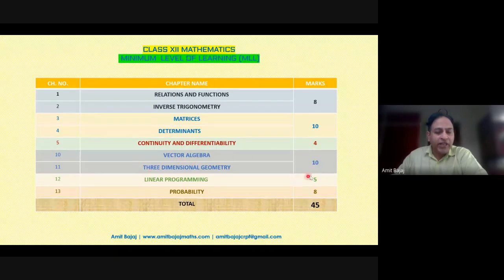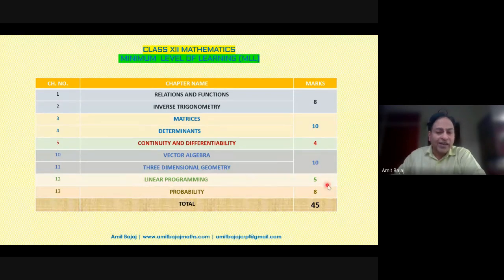Vector algebra and 3D. This time 3D has no plane. And in lines, the most important thing is the skew lines. I am 100% sure, maybe I can say 99% sure, we may expect a question on skew lines, or maybe the distance between parallel lines as well, because there are two different formulas. Students get confused between the two. So vector and 3D together is actually 14 marks. But I'm keeping a scope because a student may not be able to attempt say 1 or 2 questions. So let's say even 10 marks is okay from here.